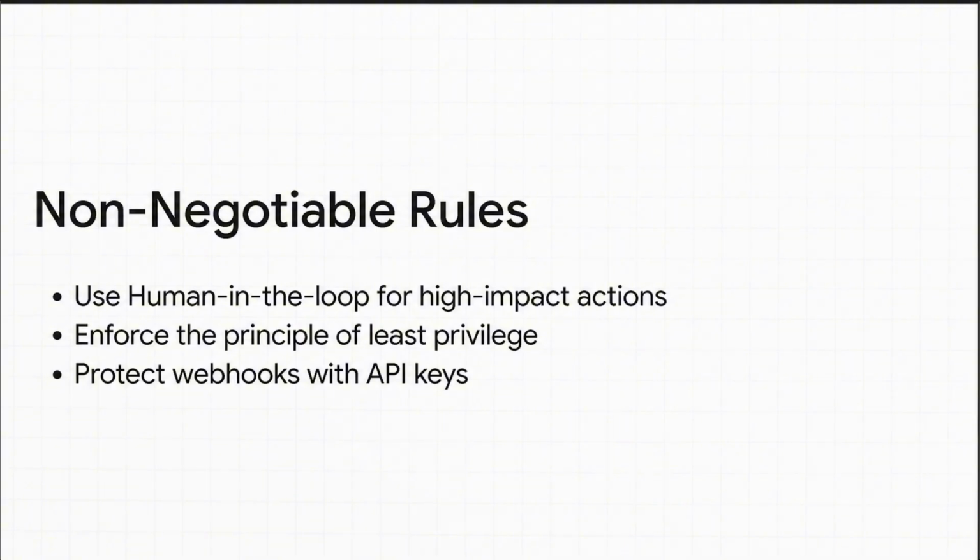So, here are your 3 non-negotiable rules for agent governance. Rule number 1. Always use n8n's human-in-the-loop feature as your safety button for those high-impact actions. Let the AI draft the email or queue up the deletion, but you are the one who clicks approve. Rule number 2. Enforce the principle of least privilege. Only give the AI the exact permissions it needs to do the job and not a single thing more. And rule number 3. Always protect your webhooks with API keys so malicious actors absolutely cannot trigger your agents.